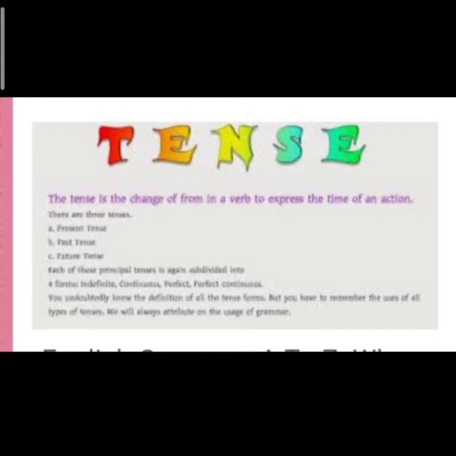One more definition. The tense is the change of form in a verb to express the time of an action. Means we change the verb only so that we can show the time in which the action has happened. I hope you have understood that. Tense means it's a change in the verb so that we can express the time in which the action has happened.